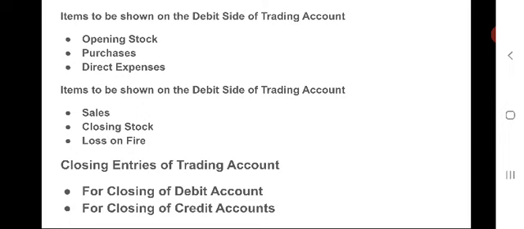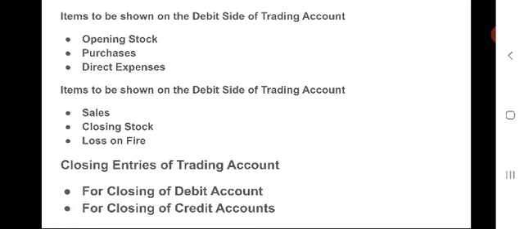For closing of debit accounts, the simplest entry is: trading account debtor to opening stock, to purchases account, to sales return account, to direct expenses, that means wages, carriage inwards, freight inwards. So what I have explained earlier.